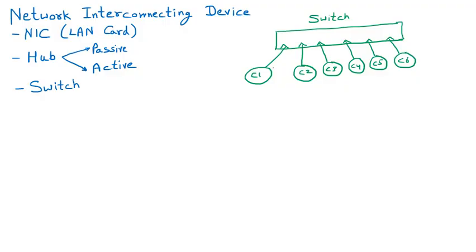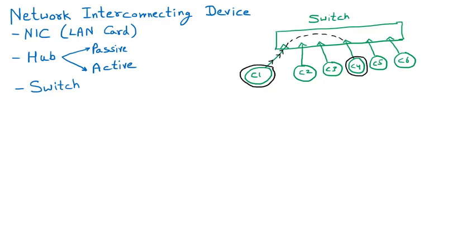So if the physical connection is not there, then how will they connect? Let us suppose that C1 wants to communicate with C4. So computer 1 wants to communicate with computer 4, and it will send the data. Now the switch is very intelligent, so it can create a virtual connection. Virtual connection means it is not really there; it is virtually created.